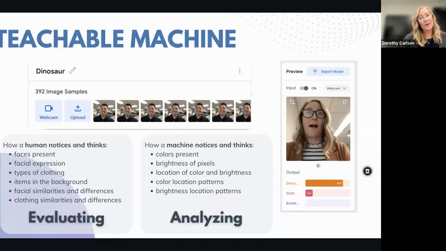And that's why it can push out a result that I'm a dinosaur instead of a teacher, because there is no context. The no context is important to keep in mind when you're working with AI, because you want to be able to provide context, and any outcomes that you might create with AI, you'll need to use in context. And that's where your judgment really matters. Is this outcome appropriate for the audience I'm about to put out? Is it accurate? Are there any biases I need to evaluate for? Because AI doesn't have the context to make those judgment calls.